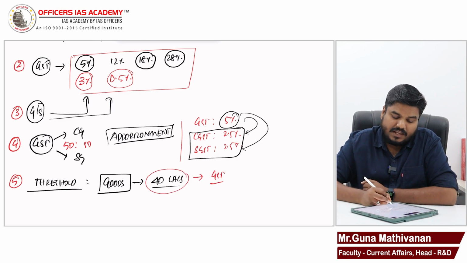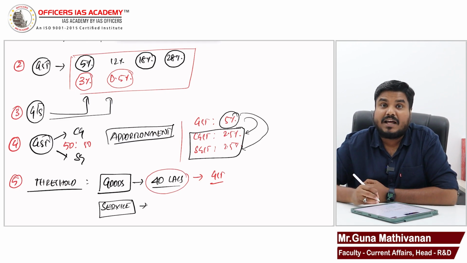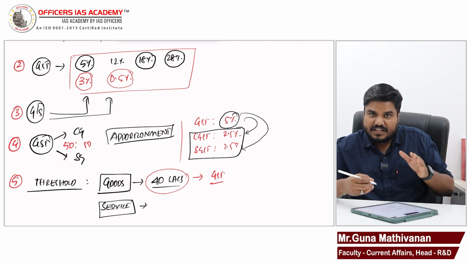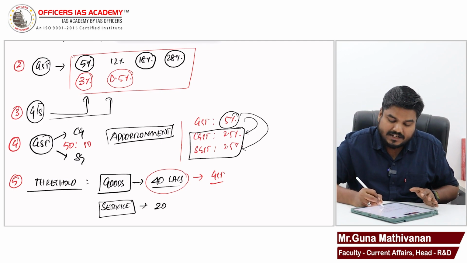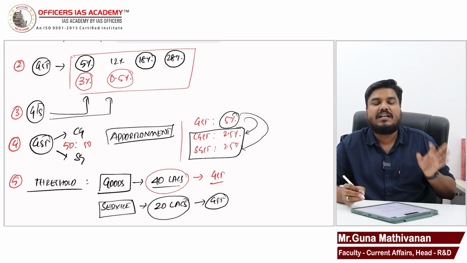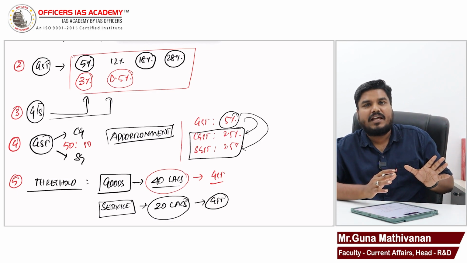Similarly, if I'm doing a business which is providing a service, let us say I'm running a parlor. If this parlor in a year is fetching more than 20 lakhs, then GST has to be collected. So I go to a branded parlor.